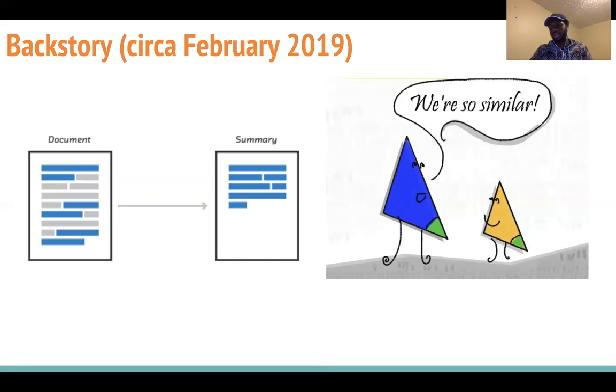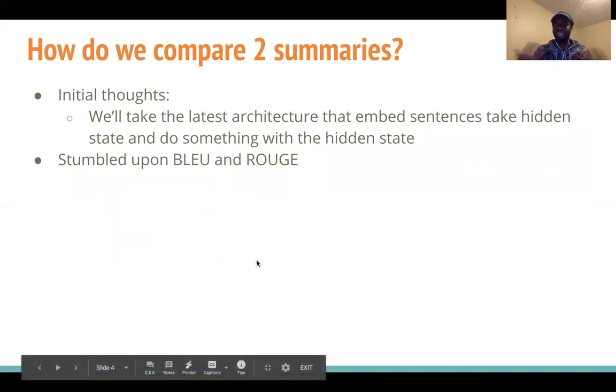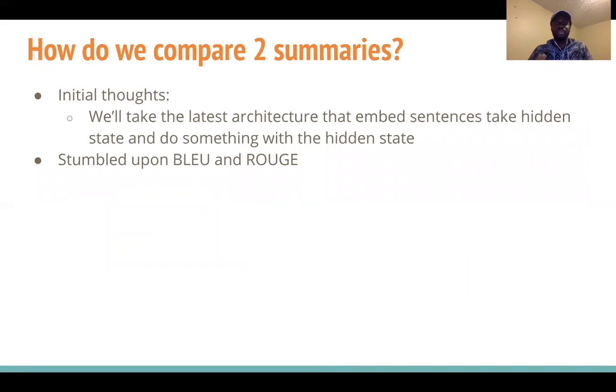We quickly stumbled upon a problem, which is defining a metric for similarity across two summaries. Our initial thought was that it would be very easy: we would take the latest architecture that embeds sentences, do something with their hidden state, and voila. That would then not be much of a problem.